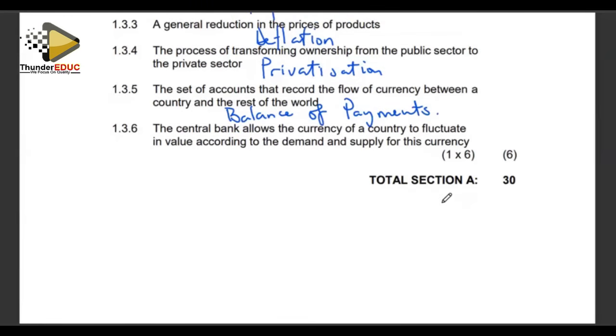Right. The central bank allows the currency of a country to fluctuate in value according to the demand and supply for this currency. We are looking at an exchange rate regime in which a country's currency is allowed to fluctuate in value according to demand and supply. We rely on the mechanism of demand and supply to determine the exchange rate of a currency against other currencies. That is what we call a free floating exchange rate.